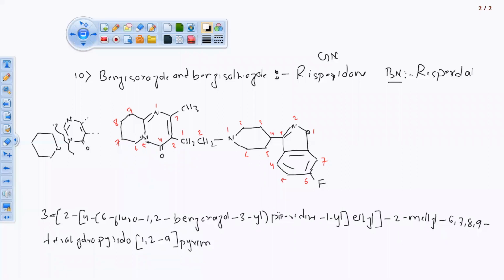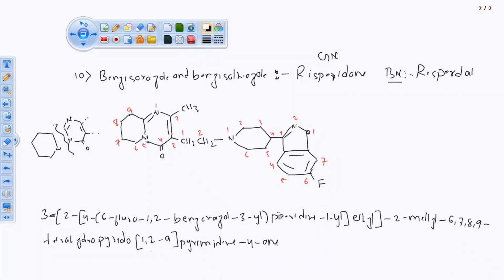Why is it pyridine? Because of one nitrogen atom. This is two nitrogen atoms. With the ketonic group, it is not fully saturated. So this one is pyrimidine. Pyrimidin-4-one: on the fourth position, we are having a ketonic group. So this is the chemical name for this class of drug. Now, this is the last drug for antipsychotic agents. We are done with our antipsychotic agents.